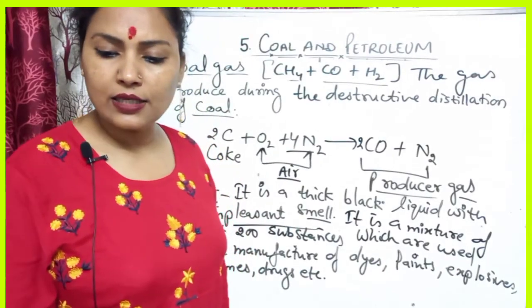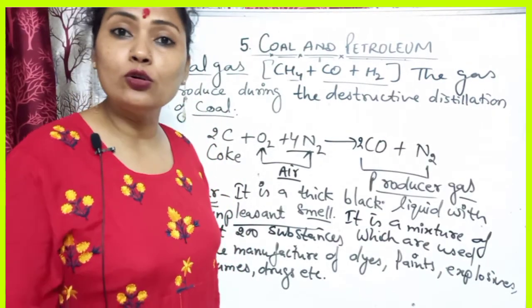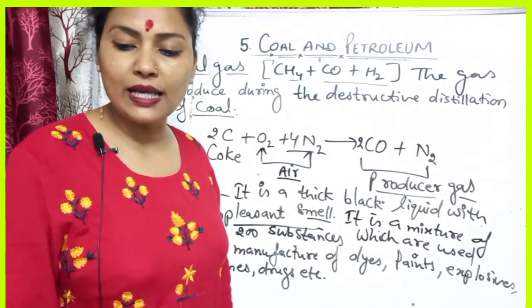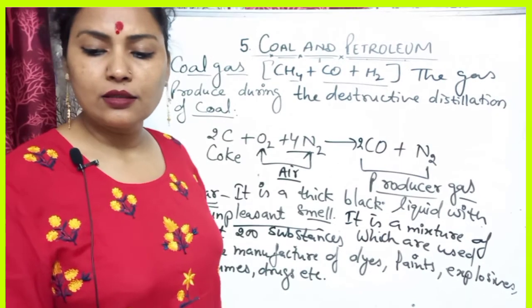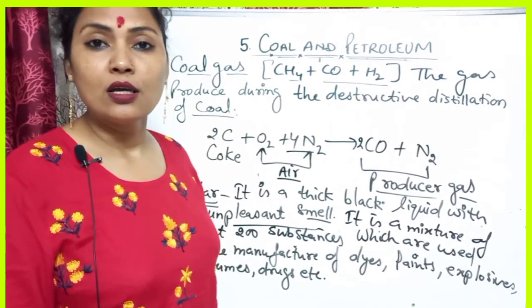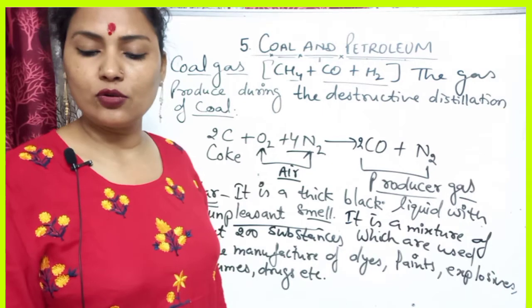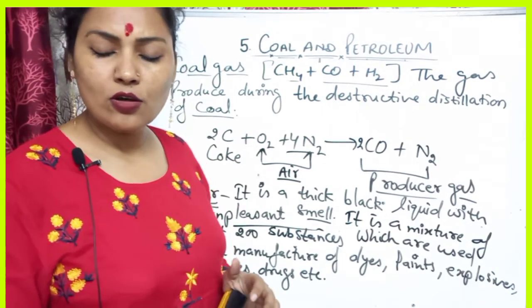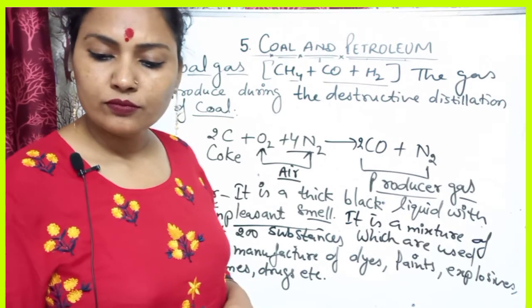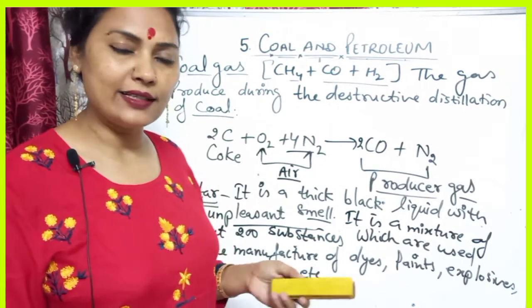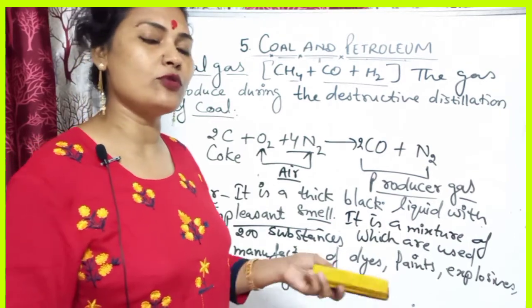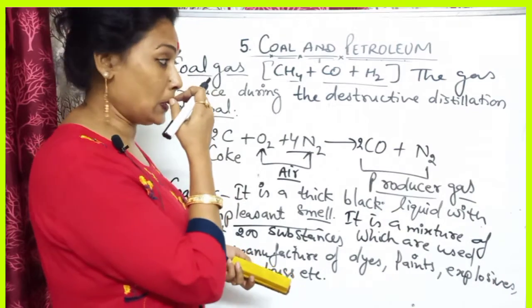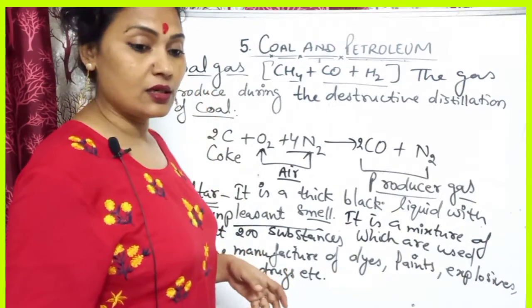This gas is a very good fuel, so it is used as a fuel in many industry units near the coal processing plants. It is known as coal gas.